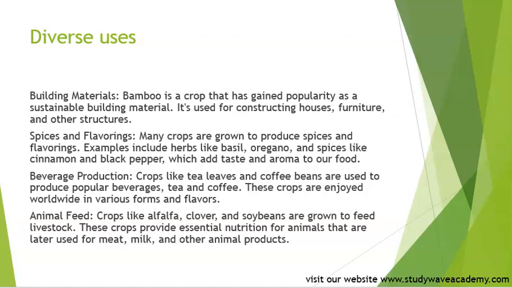Then spices and flavorings. Many crops are grown to produce spices and flavorings. Examples include herbs like basil, oregano, and spices like cinnamon and black pepper, which add taste and aroma to our food. So crops are used for making spices and flavorings.